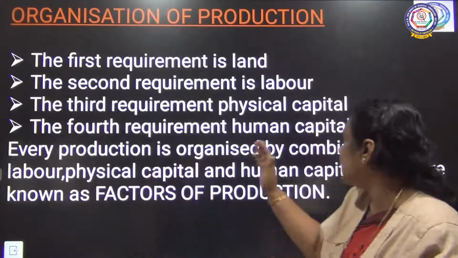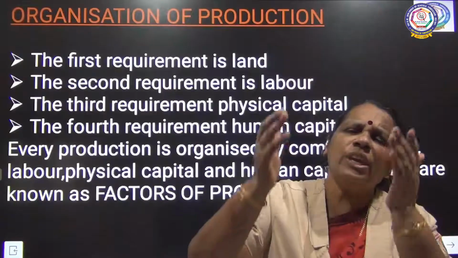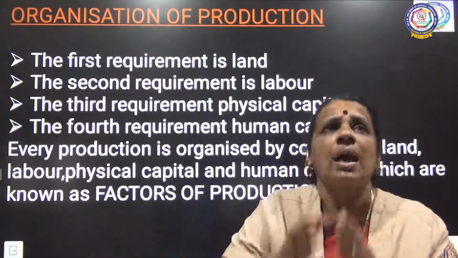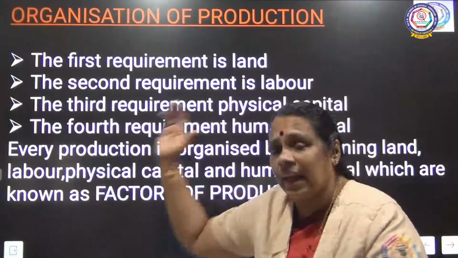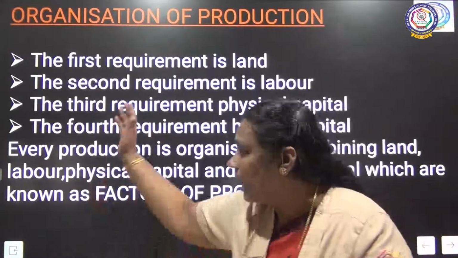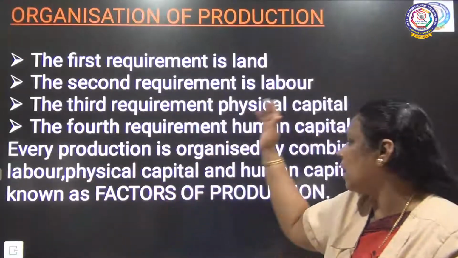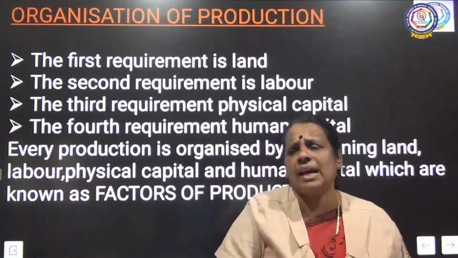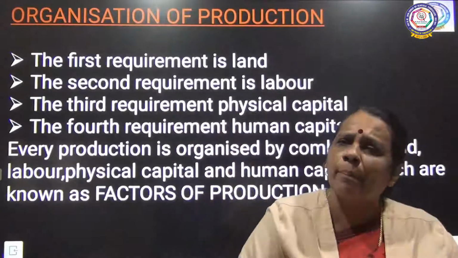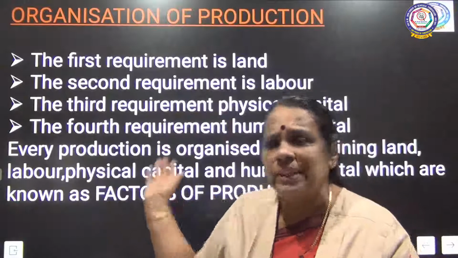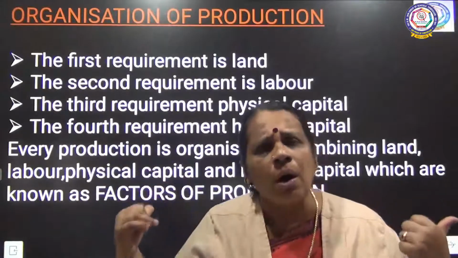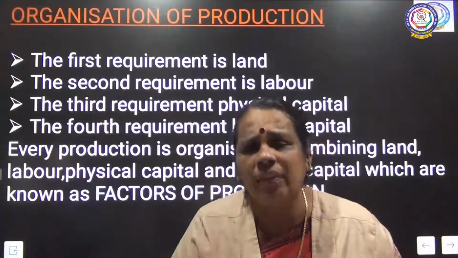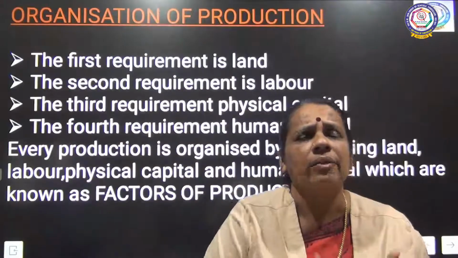Every production activity is organized by combining land, labor, physical capital and human capital. Every activity, whether it is an industrial activity or an agricultural activity, we are going to combine the land with labor, physical capital and human capital. All these play a greater role, and we can call all these requirements factors of production.